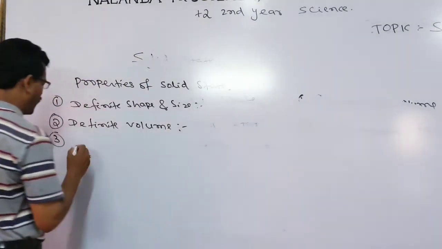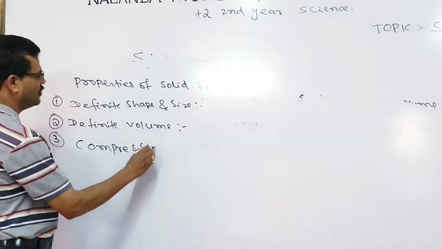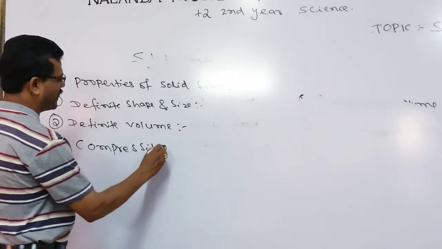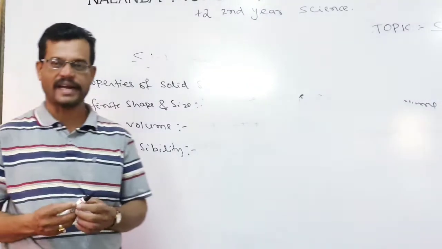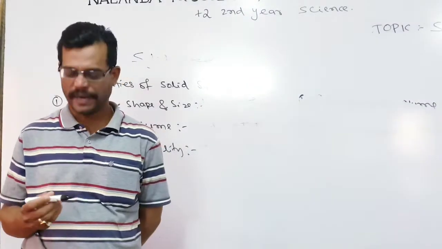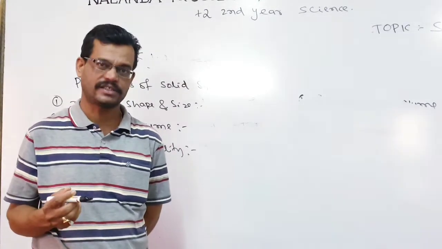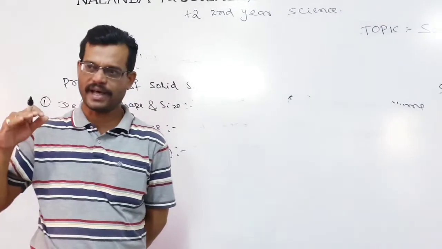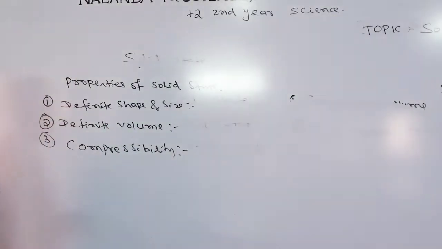Compressibility means the solid particles present in a substance are tightly held with a strong force of attraction. Since they are held with a strong force of attraction, if you apply some external force, they can't change their positions.